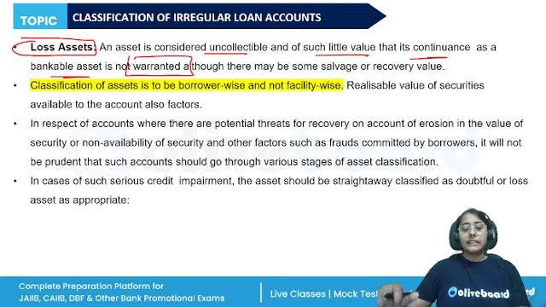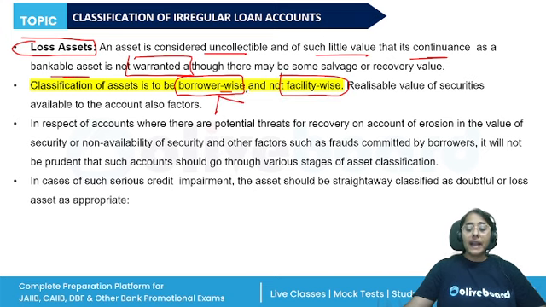So these are the categories. First, we have the special mention account where we are seeing some overdue. Then we have the NPA, non-performing assets. Then we have the substandard, doubtful, and finally the loss assets. Now, another very important point: the classification of assets is to be done borrower wise and not facility wise. The borrower might have taken many loans. So, borrower wise, we will be doing the classification. All right.